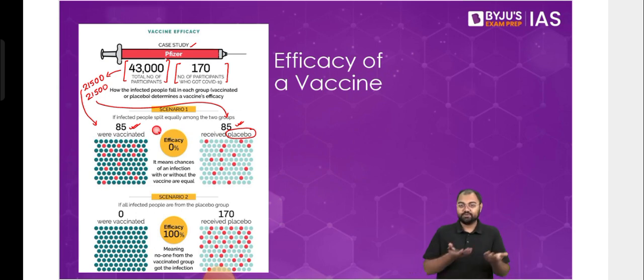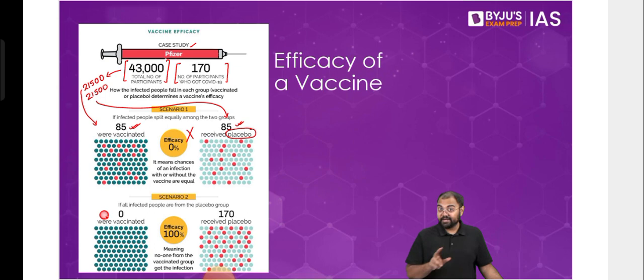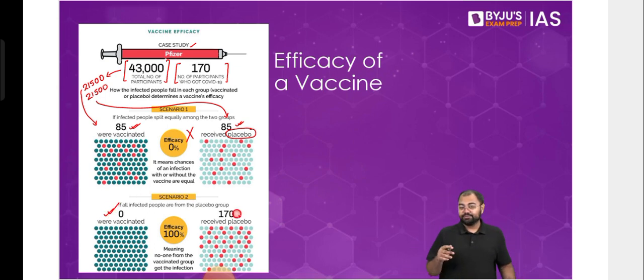Whether you take the vaccine or you don't take the vaccine, you're still getting infected. So that's why in this scenario we'll say that efficacy is 0. Then Scenario 2 could be that everyone who was vaccinated did not get infected, and everyone who was not vaccinated, who received placebo, got infected. Then in that scenario, it would mean that the efficacy rate is 100%.